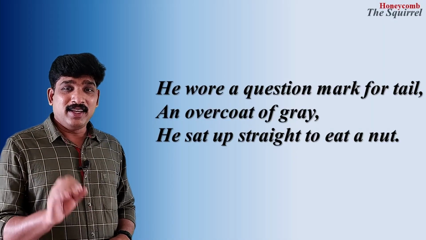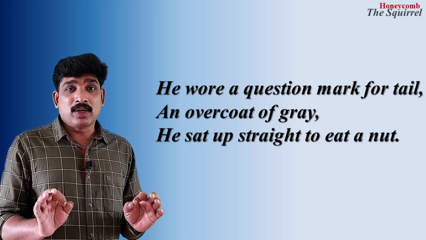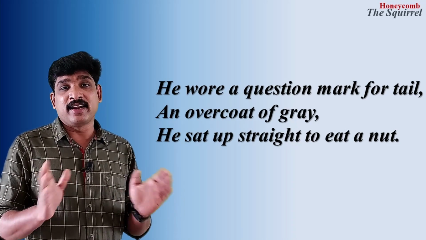In the last line of the stanza, the poetess also describes the food that the squirrel is fond of, or loves to eat. It enjoys nuts and sits straight while eating nuts. So here in this first stanza we can say the poetess explains how we can see a squirrel in nature. And now look at the second line. In that she says, the squirrel has an overcoat of grey.